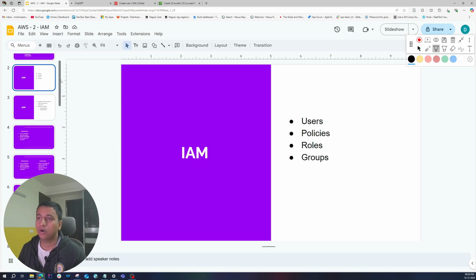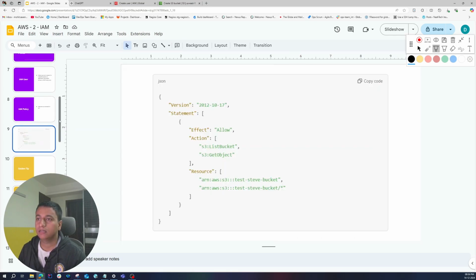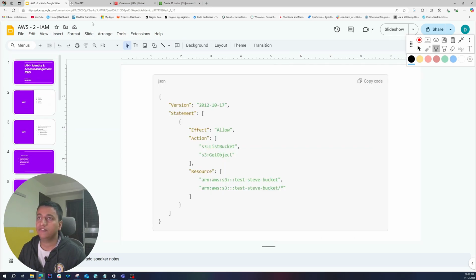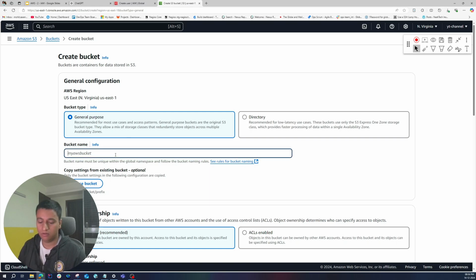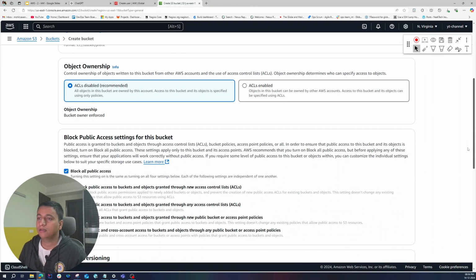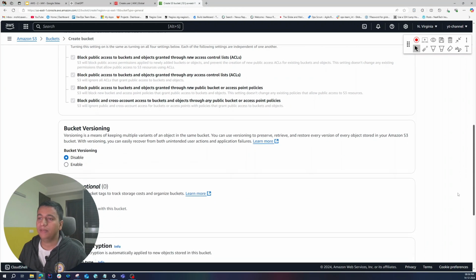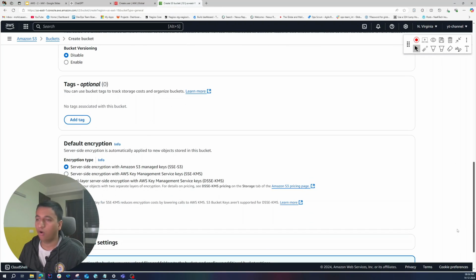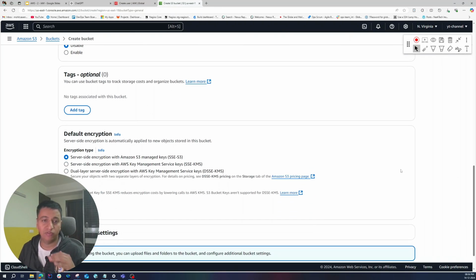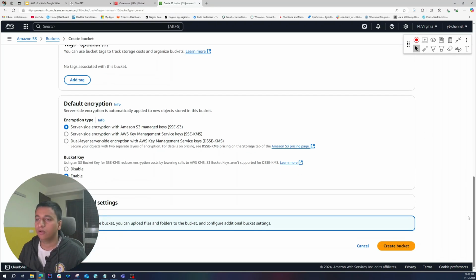And let's call it test Steve bucket. It's a general purpose bucket, block public access. Everything else we can keep as default. We will talk about each one of them when we talk about S3 in the upcoming video. But for now, let's click on create bucket.